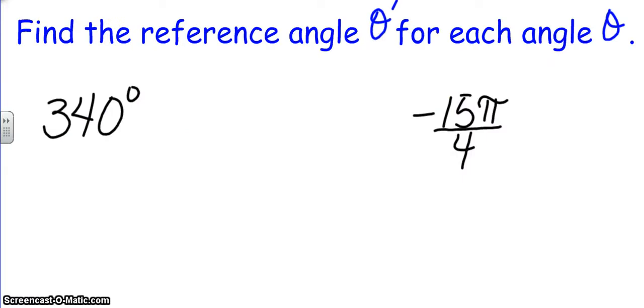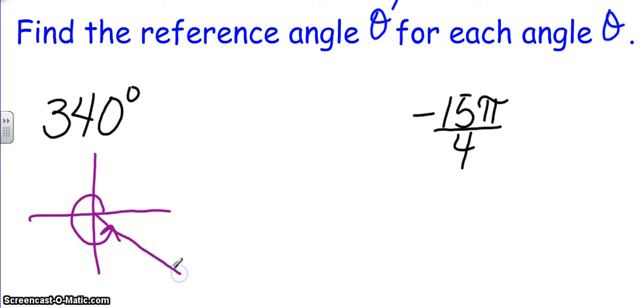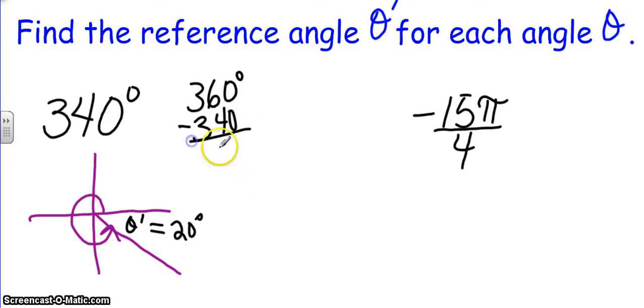So let's get a couple of reference angles here. 340 degrees. It's a positive 340, so I know that I'm going to go counterclockwise. And my terminal side would be about here. Now I know 360 is all the way around the circle, so theta prime must be 20 degrees. Because if I took the 360 degrees all the way around the circle and then subtracted the 340, I would get 20 degrees for my reference angle.